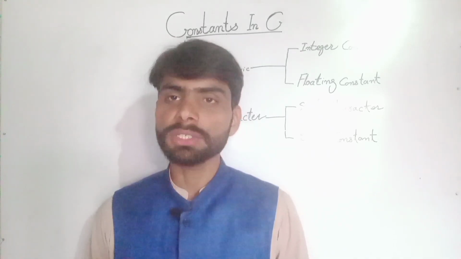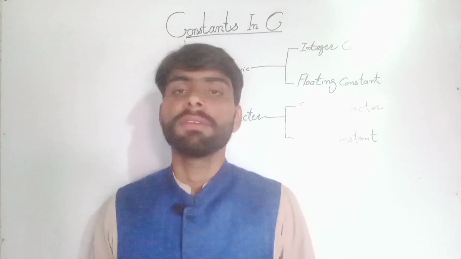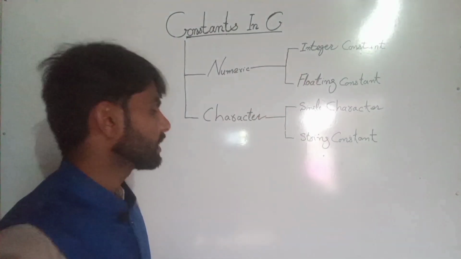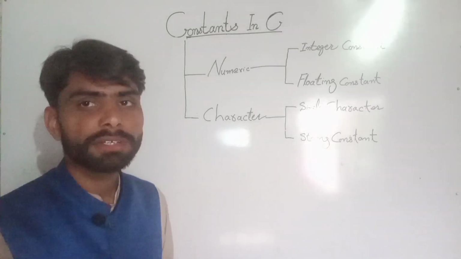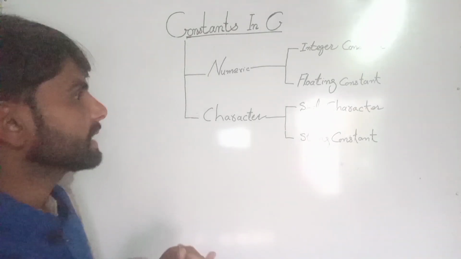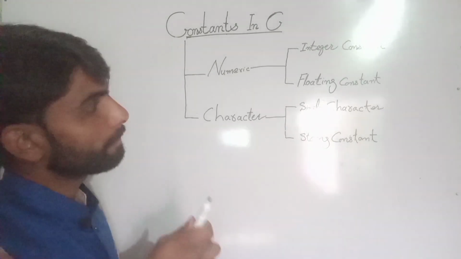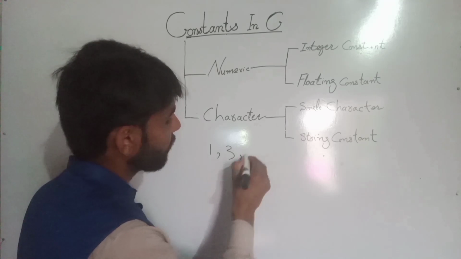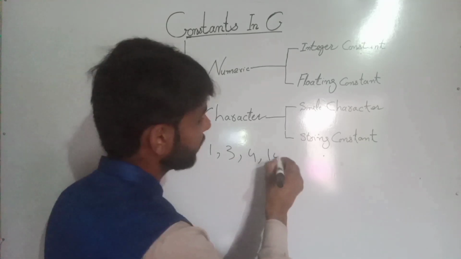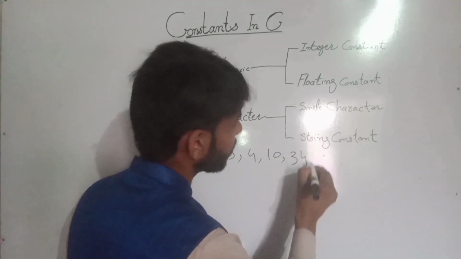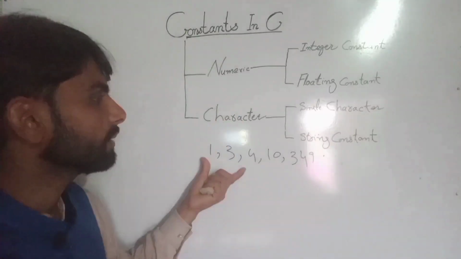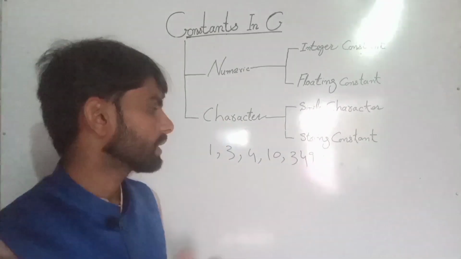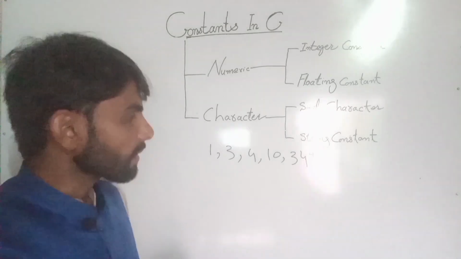Integer constant means that we write numbers, right? If you write 1, 3, 4, 10, 349, any number that we write is called an integer constant.